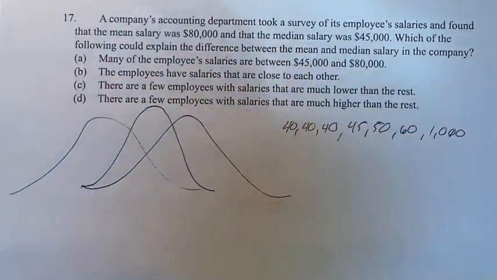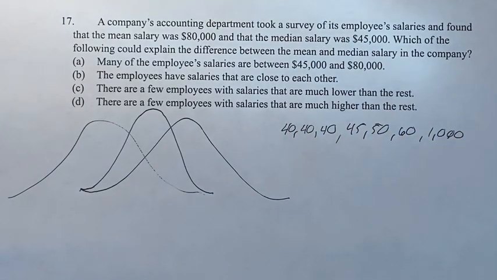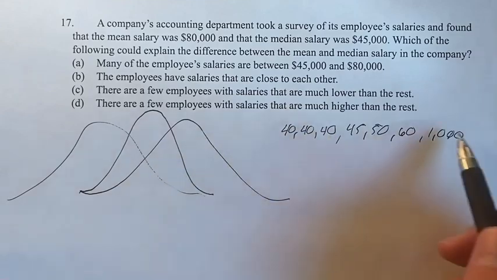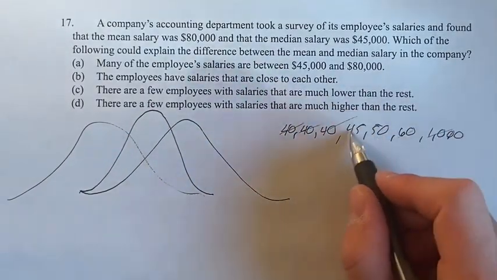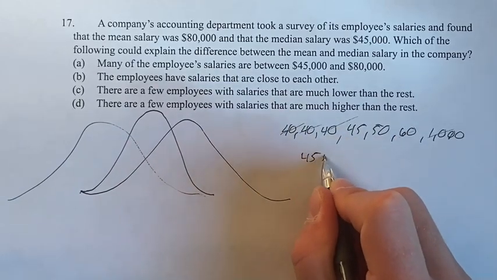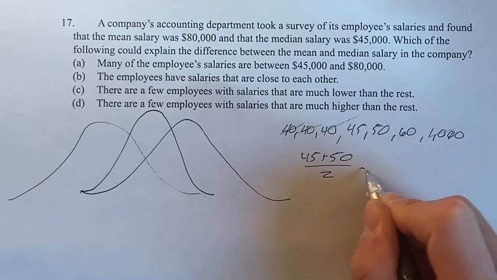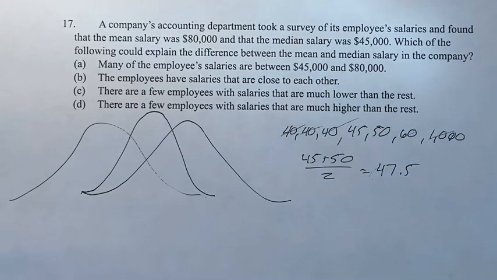I've been writing this in terms of thousands, so that's 1,000,000. What is the median of this? Well, these are lined up in increasing order, and we go in until we find a middle value. We reach 45 and 50, so we take 45 plus 50 divided by 2, and we get 47.5. So the median is 47,500.